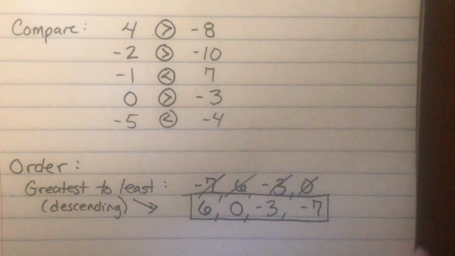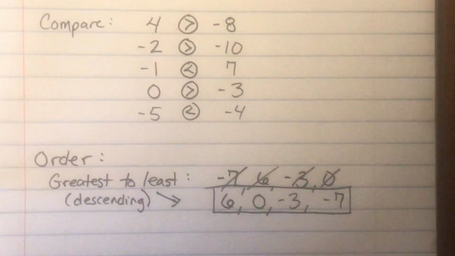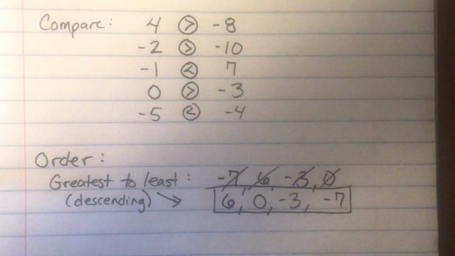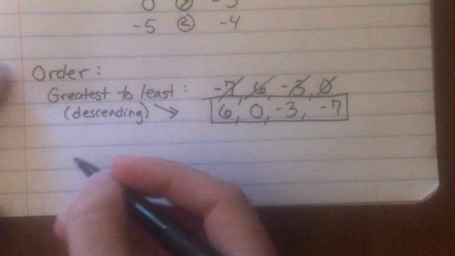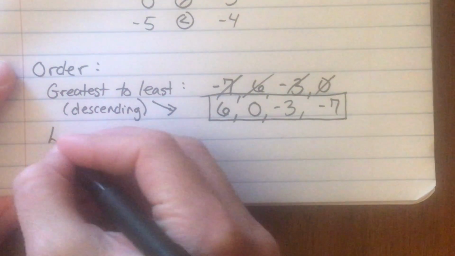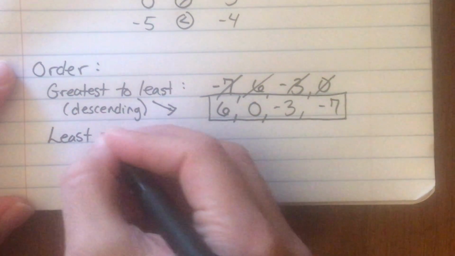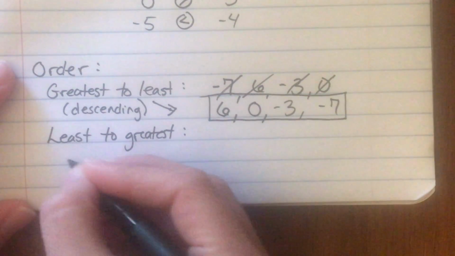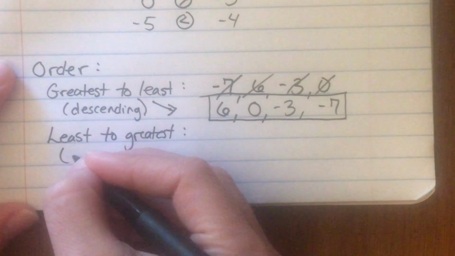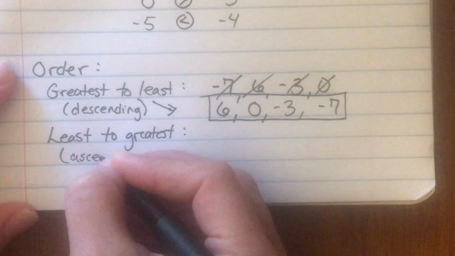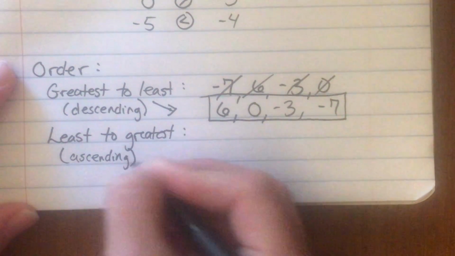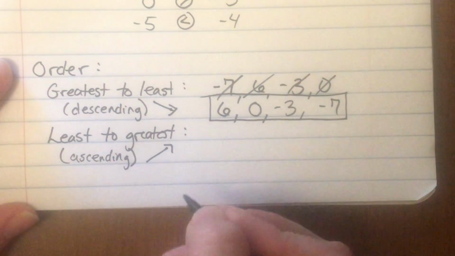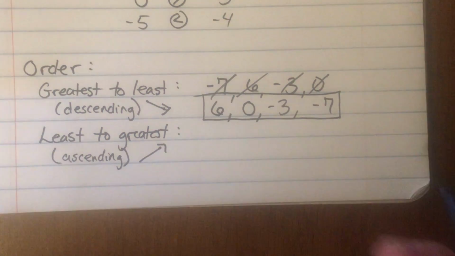All right, let's do one more of these. I'm going to have to move my camera so that I can actually see the bottom of the page. Here we go. We're going to do one last example, and we're going to do least to greatest. The other word for least to greatest would be ascending. The word ascending means from least to greatest. If you ascend the stairs, you go from the bottom to the top of the stairs. So you might see that word as well.